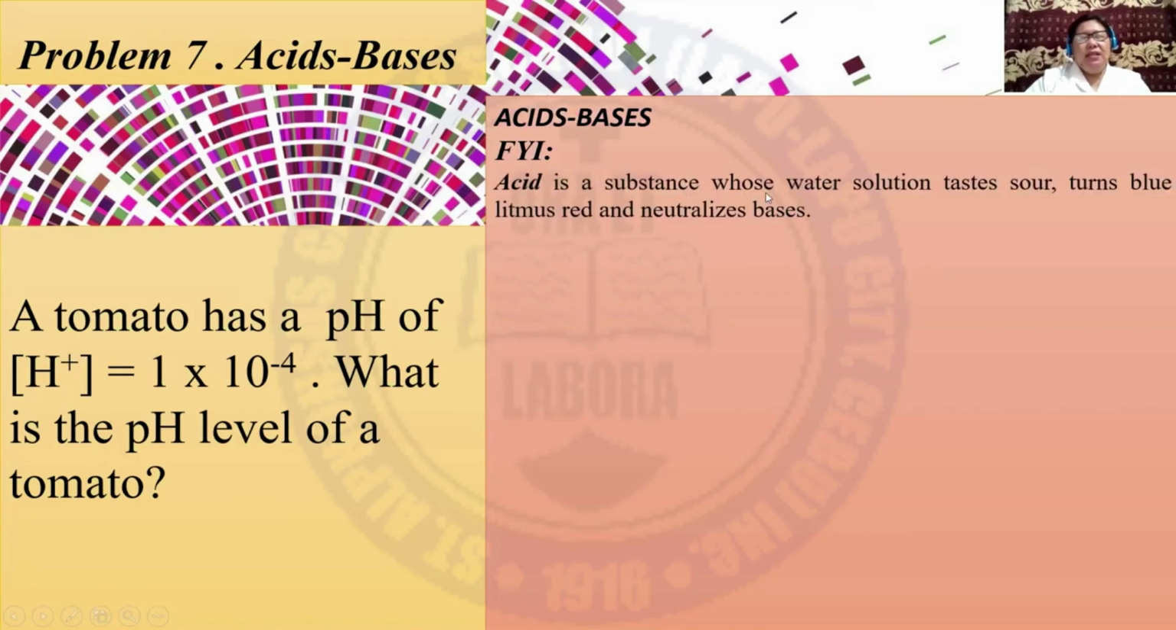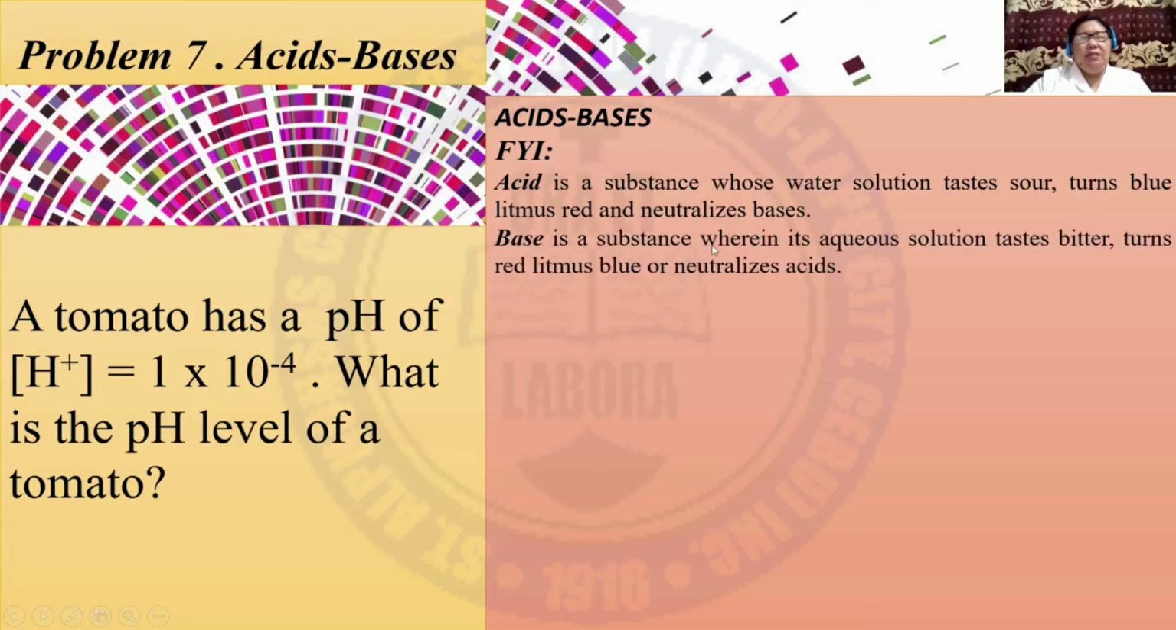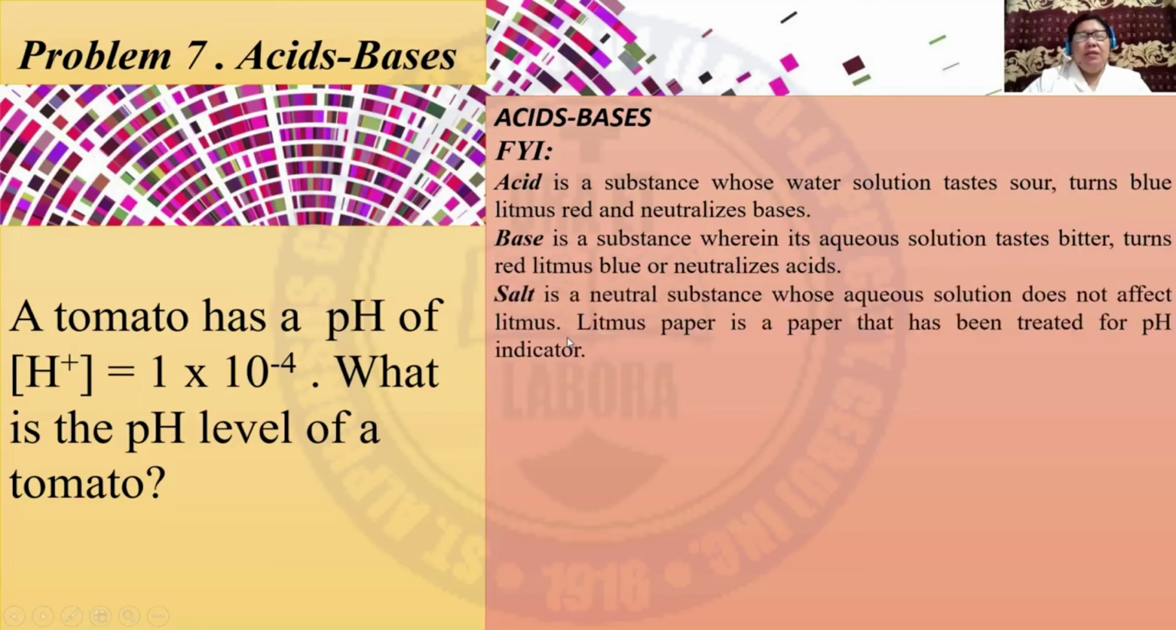Acid is a substance whose water solution tastes sour, turns blue litmus red, and neutralizes bases. Base is a substance wherein its aqueous solution tastes bitter, turns red litmus blue, or neutralizes acids. Salt is a neutral substance whose aqueous solution does not affect litmus. Litmus paper is a paper that has been treated for pH indicator. Aqueous solution is one in which the solvent is liquid water.